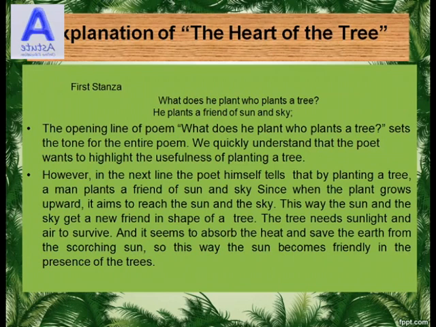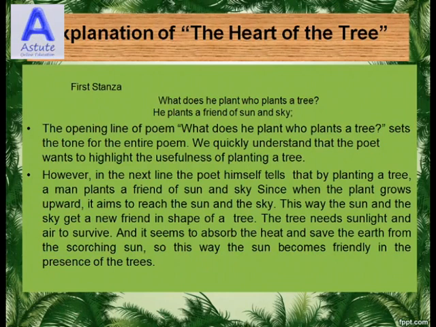Now let's see the explanation of The Heart of the Tree. Let me read two lines of the first stanza. What does he plant who plants a tree? He plants a friend of sun and sky.